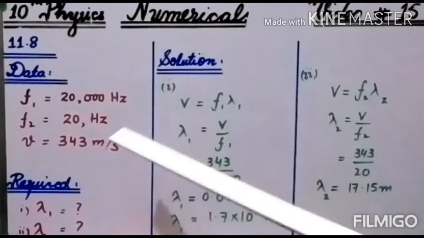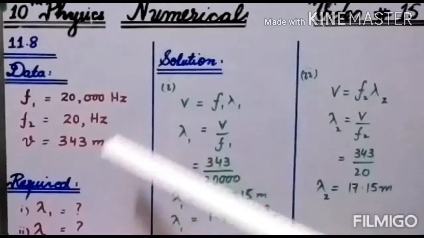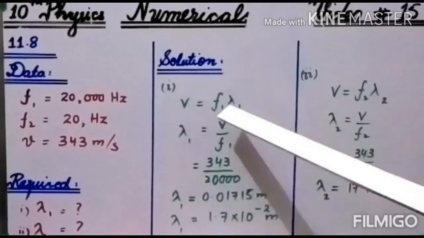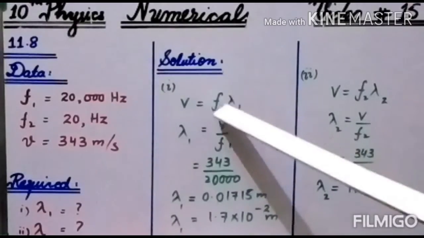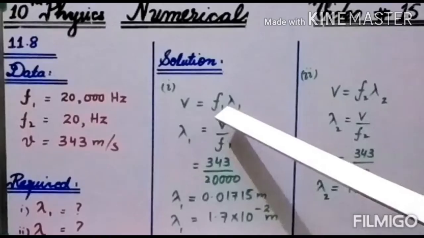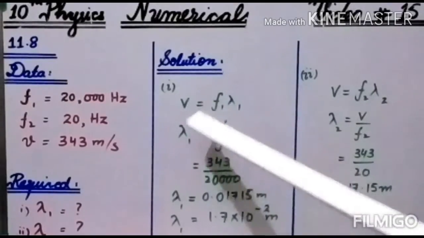F1 is 20,000 Hz, F2 is 20 Hz, and speed of the sound is given to be 343 meter per second. We are required to calculate the wavelengths for these two frequencies. Let us start the solution. For solution, wave equation will be used. V is equal to F1 lambda 1. Let us take this lambda 1 on this side, then when F1 will be taken to the other side, the formula will become lambda 1 is equal to V by F1.